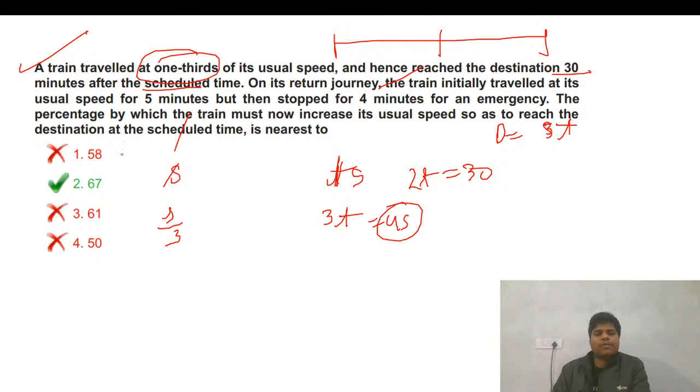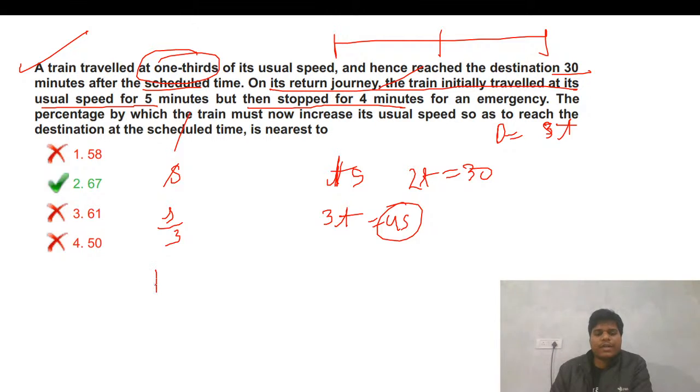Now on his return journey, the train initially traveled at usual speed for 5 minutes, but then stopped for 4 minutes for an emergency.